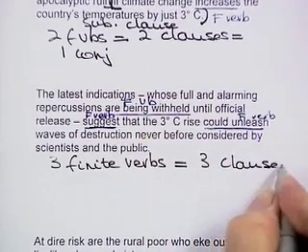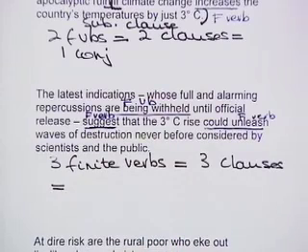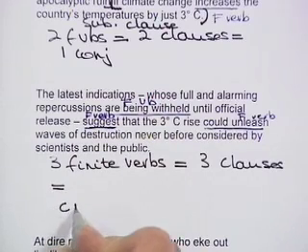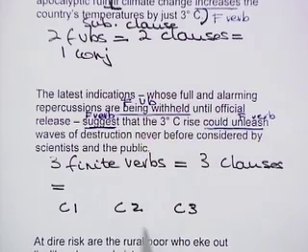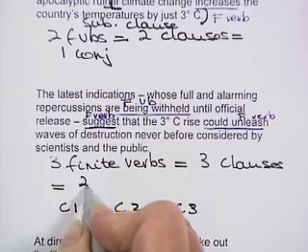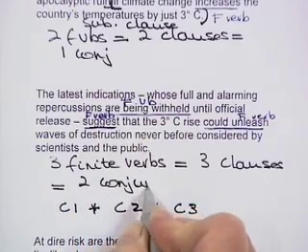Correct. If we've got 3 clauses, here's clause 1, here's clause 2, and here's clause 3. How many conjunctions must we have? We're going to have one over here and one over here. So it's 2 conjunctions.